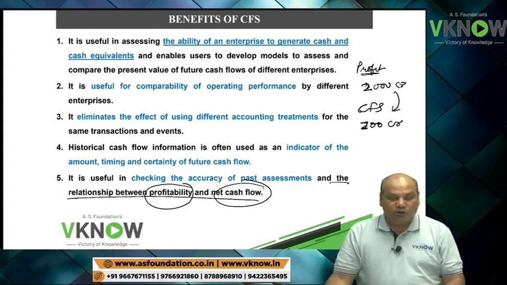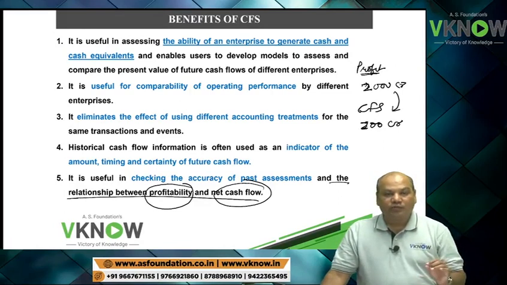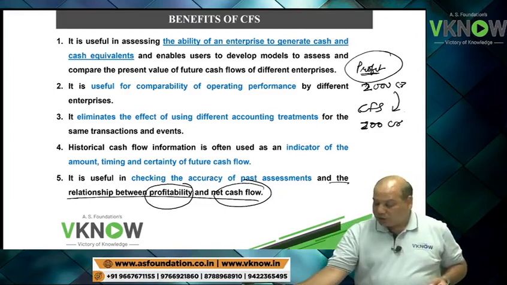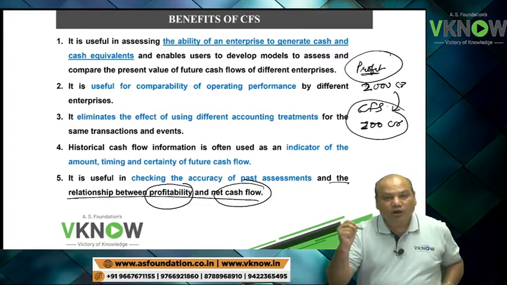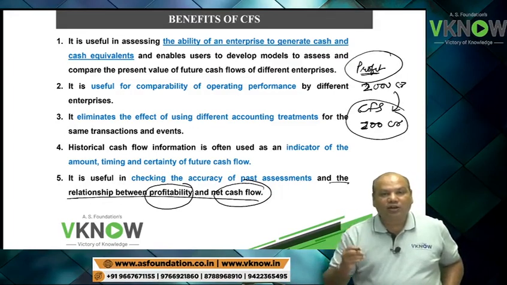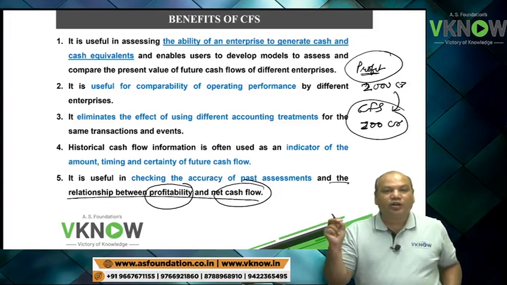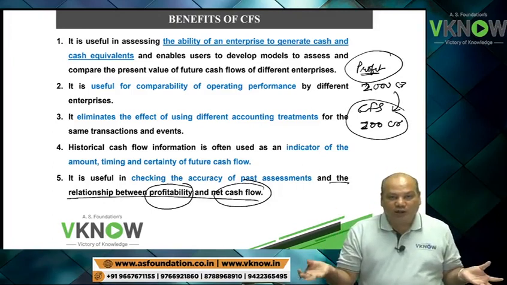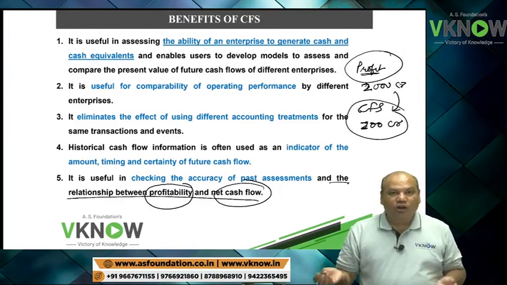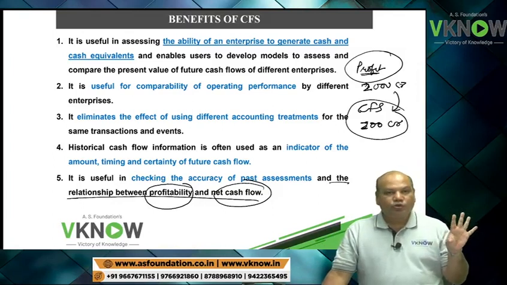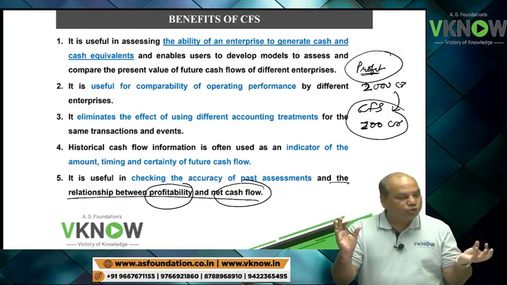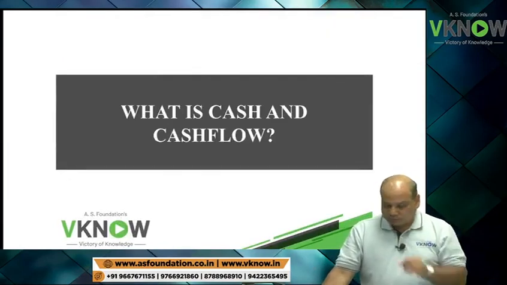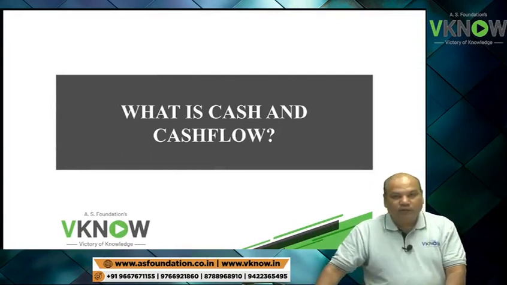Profit is affected by accounting policy. You may book the sale. You may sell on credit. That will come in profit. But it won't be reflected in cash flow unless credit sales are collected. And collection of the credit sale is your efficiency. Because what is the point of selling if you can't collect? So therefore, one has to compare profitability and cash flow to check whether profits are actually converted into cash flow or not.